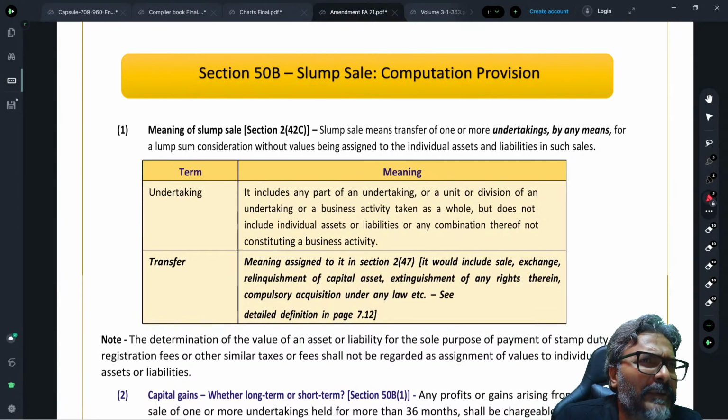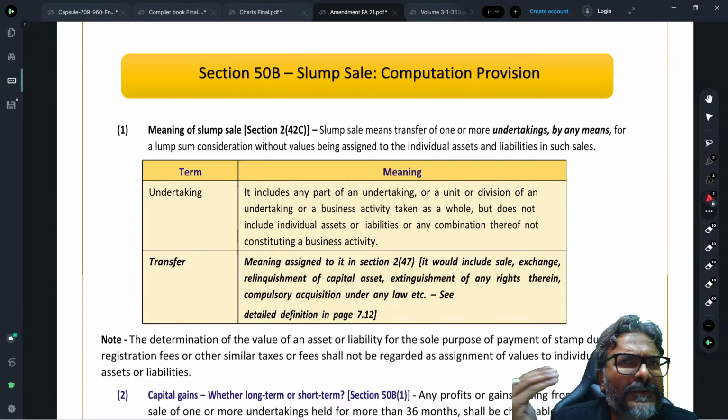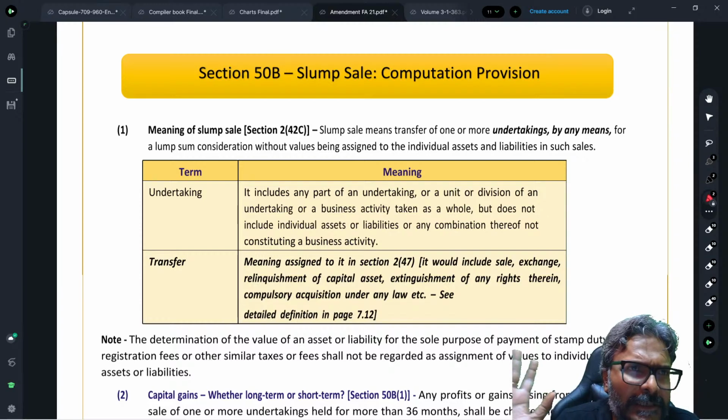the transfer is made without assigning the value to its individual assets and liabilities. So if the undertaking itself is sold or transferred without assigning the value to its individual assets and liabilities, then in that case, students, it will become a case of a slump sale. This is what the concept of slump sale is all about. So that is how things have to be looked upon.